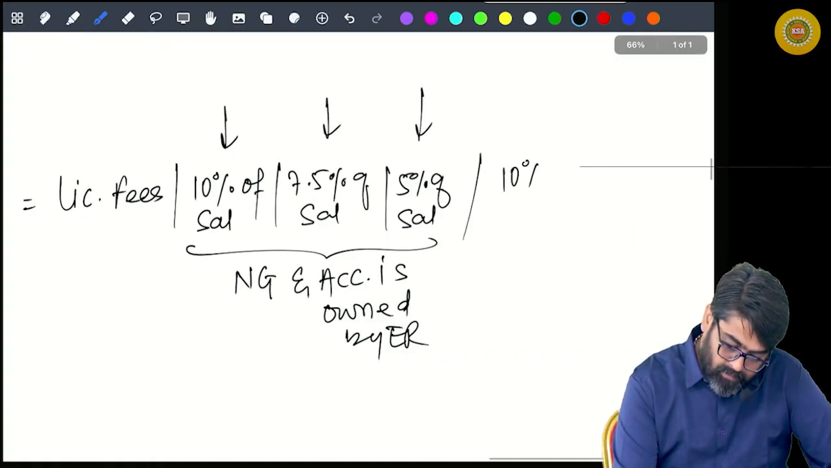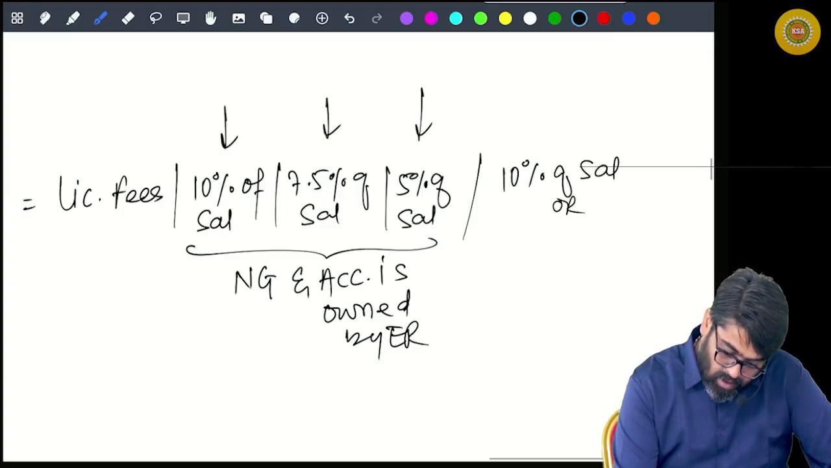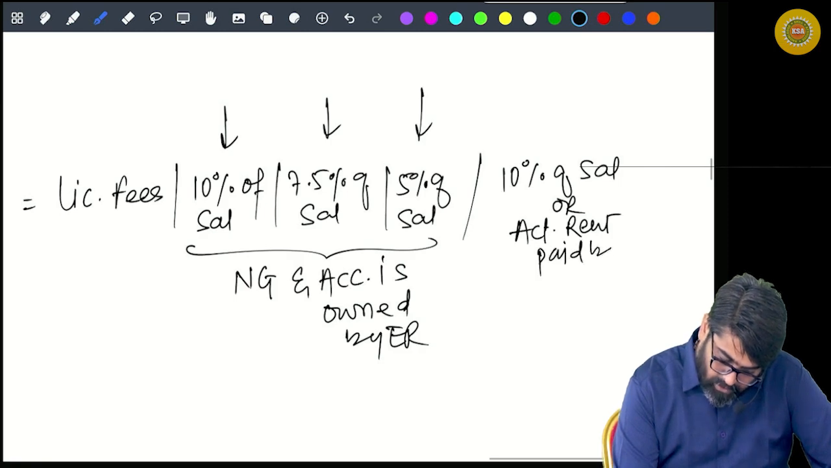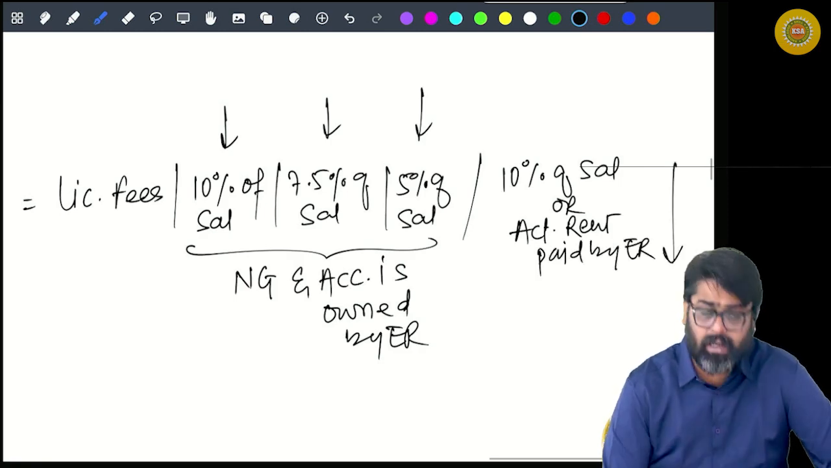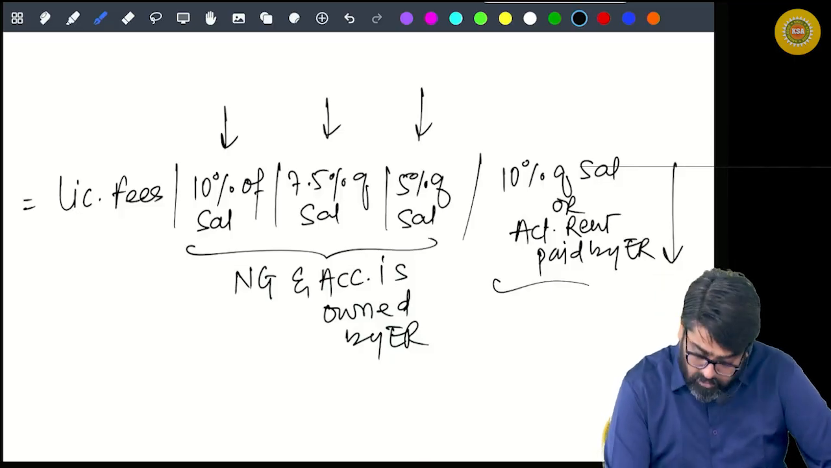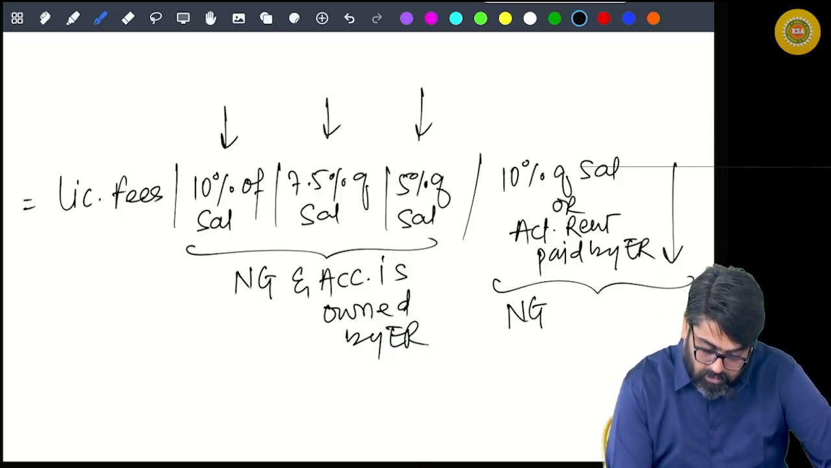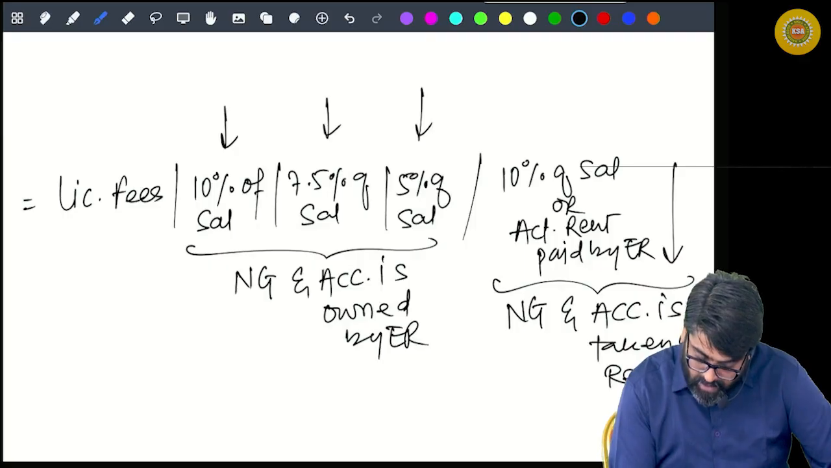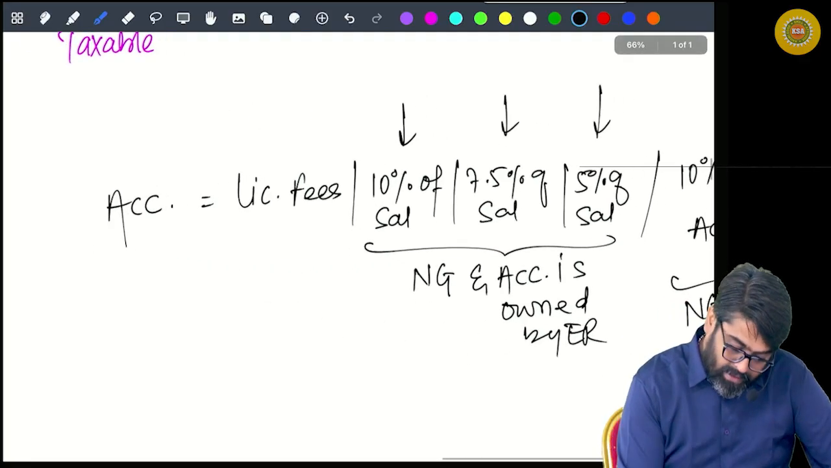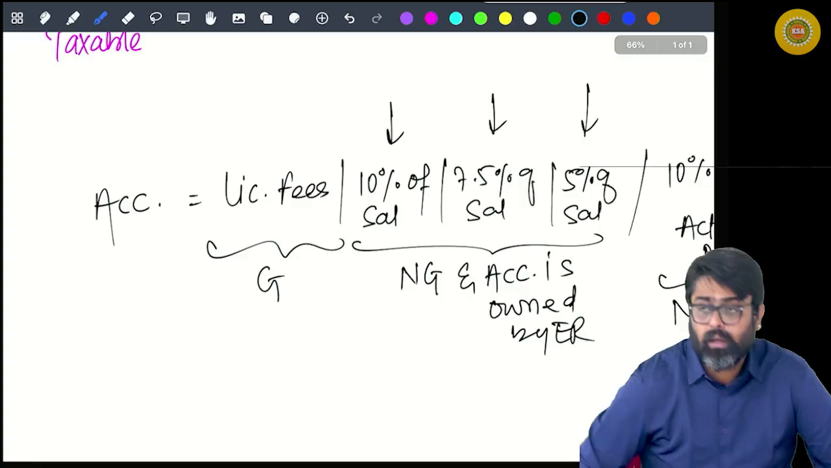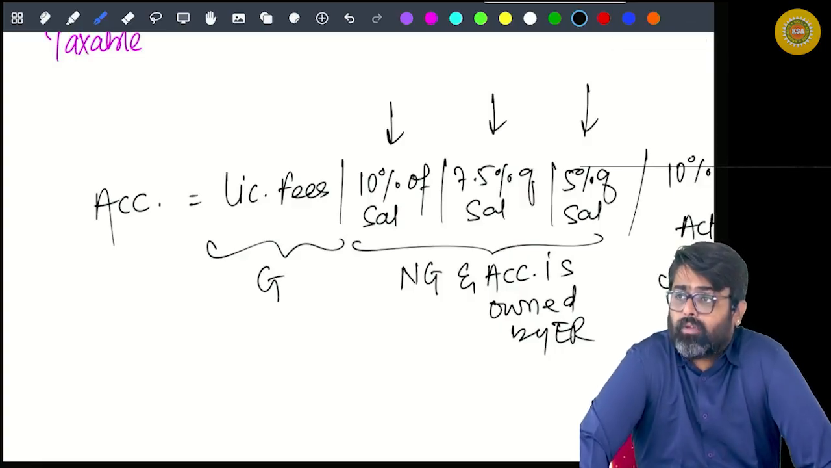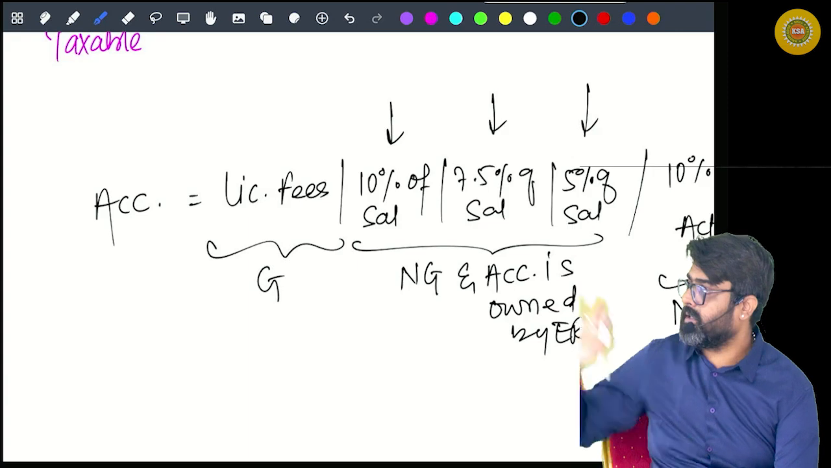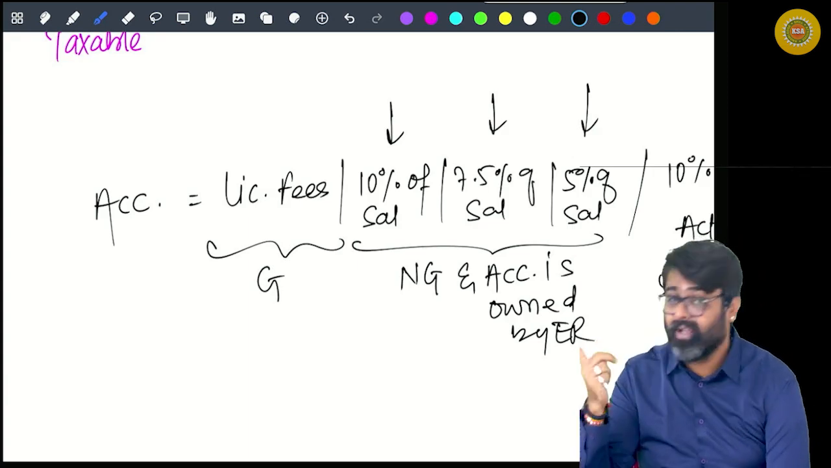Or it can be either 10% of salary or the actual rent of the accommodation paid by the employer, whichever is lower. So any of these values will come, and this value will come only if the employee is non-government and the accommodation is taken on rent by the employer. Yes or no? Meaning that this value you will be charging only in that case. So did you get the value of accommodation? This is as per Rule 3 sub-rule 1.